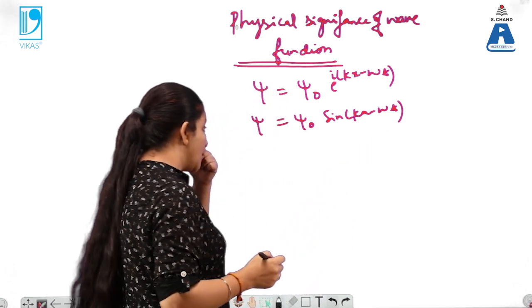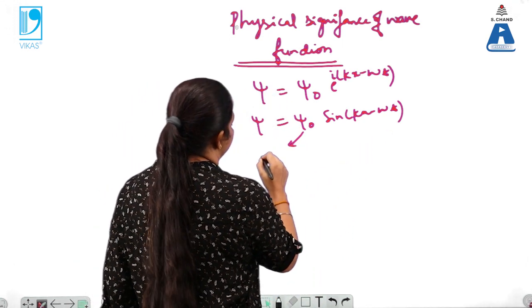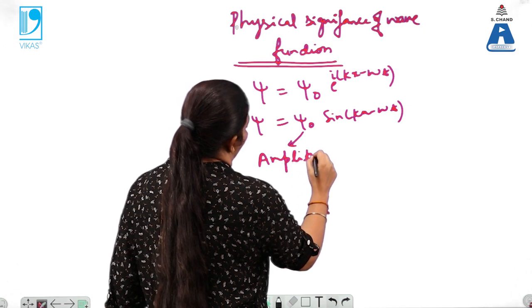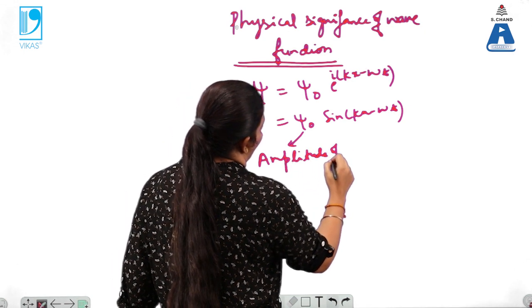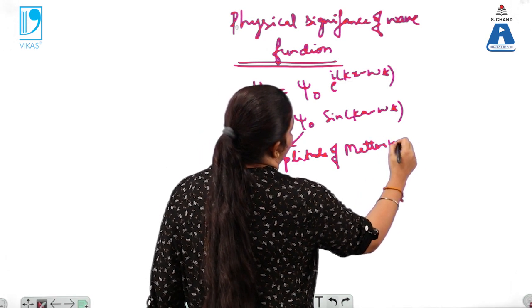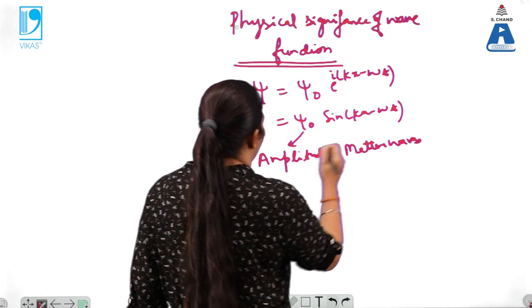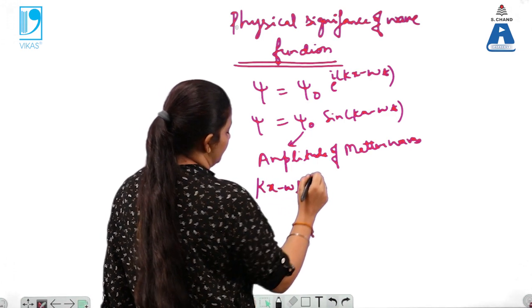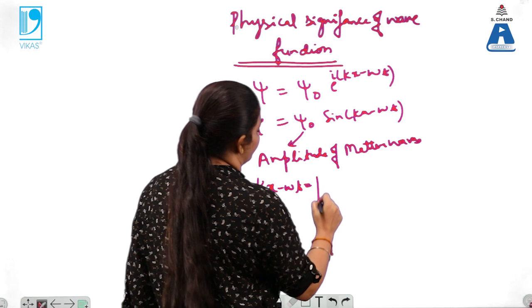So what is psi naught here? That is the amplitude of matter waves, and kx minus omega t is known as the phase of the matter waves.